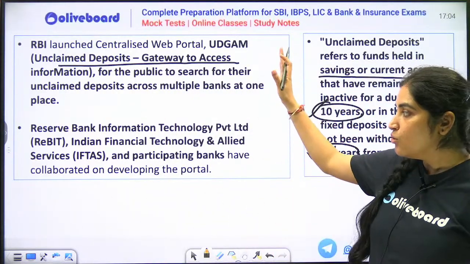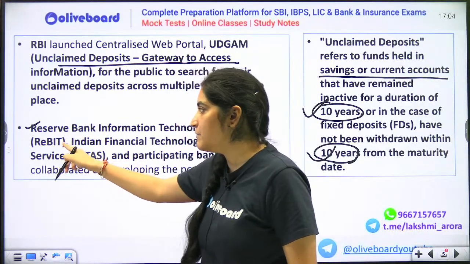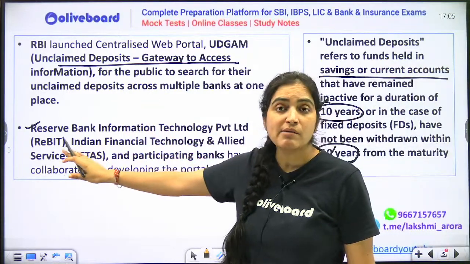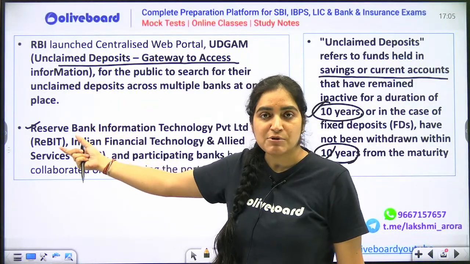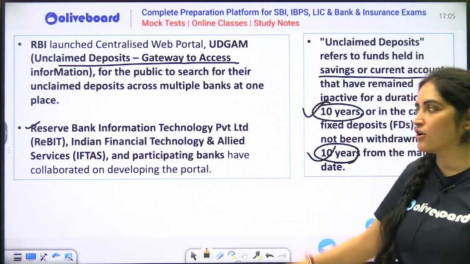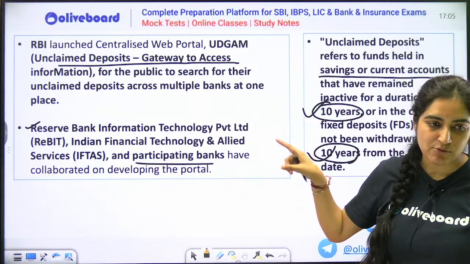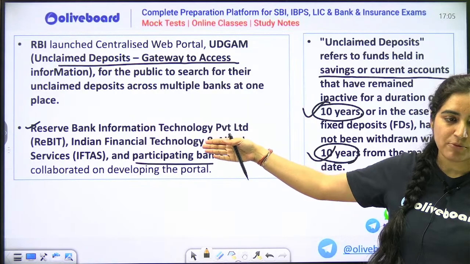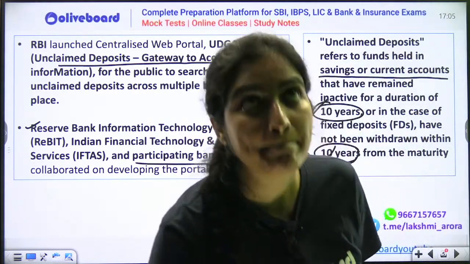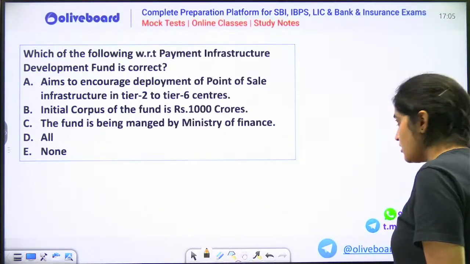Rest, who has actually developed this portal? This is also important. It is developed by your RBIT, ReBIT, Reserve Bank Information Technology Private Limited. Please do read about ReBIT. ReBIT is one of the subsidiaries of your RBI only. Very important. Next thing, IFTAS, which is Indian Financial Technology and Allied Services. Other than that, there are other participating banks as well, which have helped RBI develop this portal. I hope you don't have any issue with this Udgam portal.